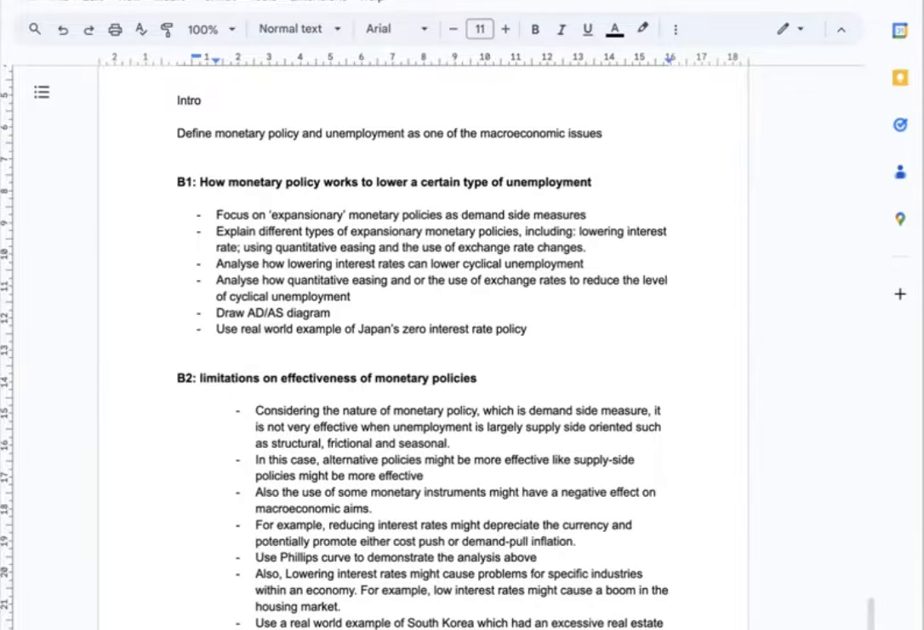Also, I can analyze the fact that lowering interest rate might cause problems for specific industries within an economy, such as lower interest rate might cause a boom in the housing market unintentionally. So it's again unintended inflation in a certain market. So I'm going to use a real life example of South Korea, which had an excessive real estate market boom during the low interest rate period in late 2010. Yeah, maybe that can work.